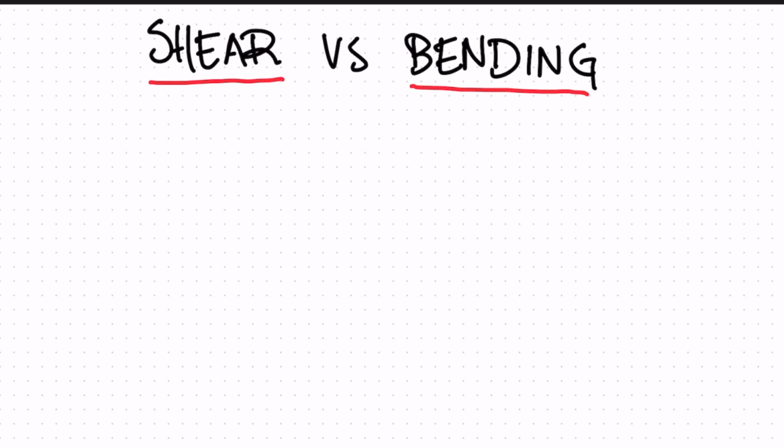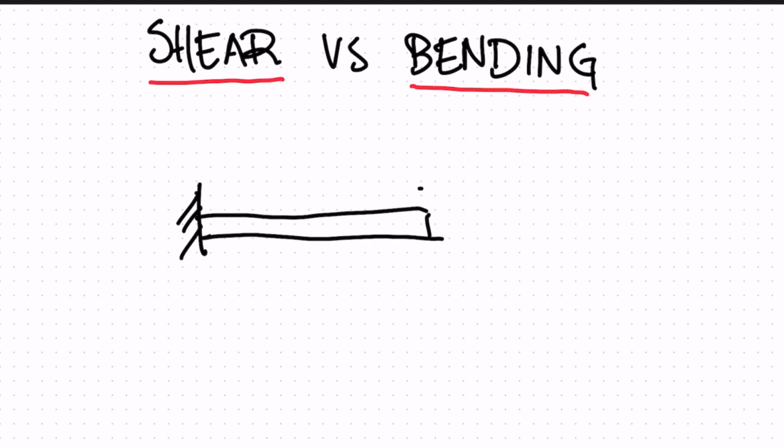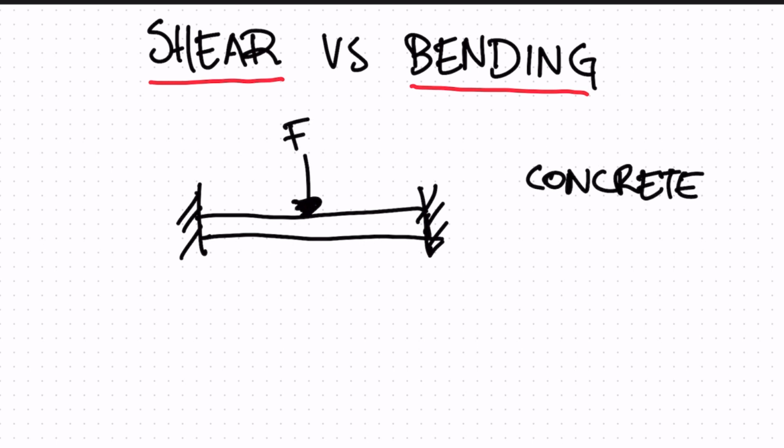So the next concept that we need to understand is shear versus bending. Let's say we have a beam, right? We have a beam here, and if we put a force at this point in the beam, this beam could be made of anything. It could be made of concrete, steel, or timber, could be made of anything.